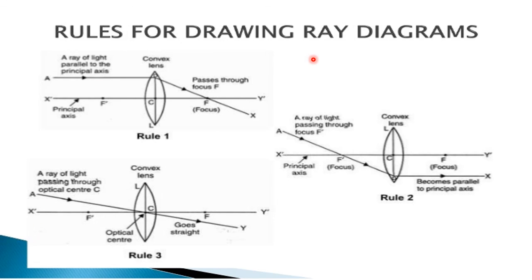Rules for drawing the ray diagram. Here is the center of curvature. F dash is the focus point where XY is the principal axis and A to O is the parallel ray of light on the convex lens. Similar for the concave lens. Okay, these are the three rules which we discussed in the previous slide.